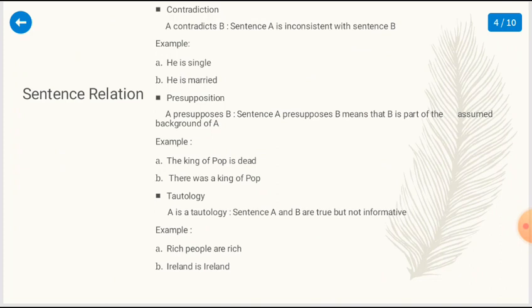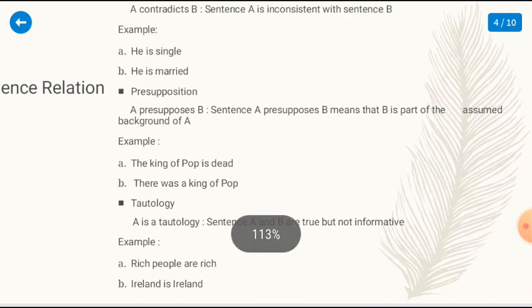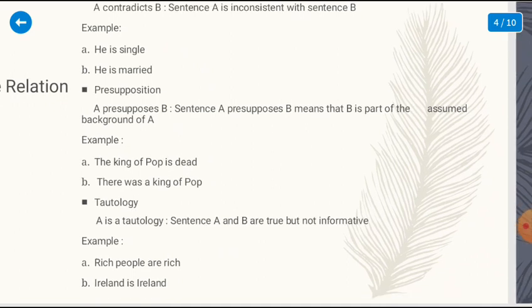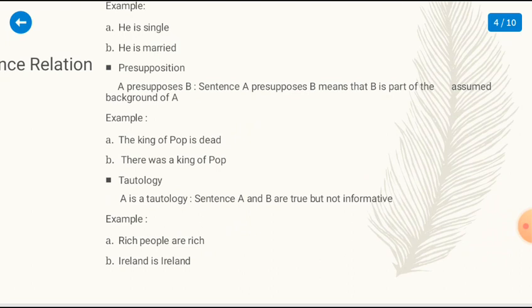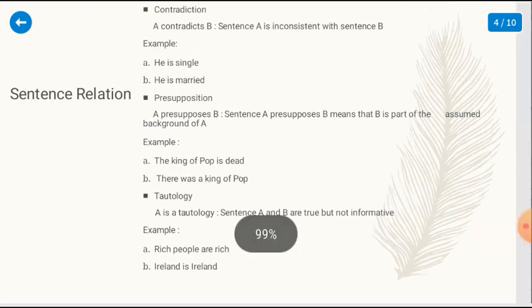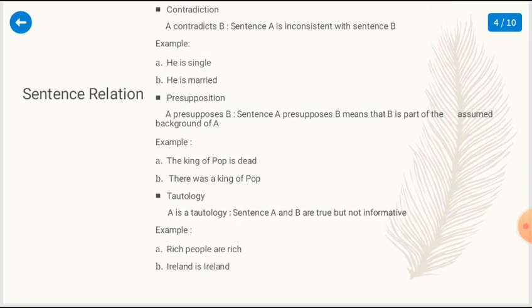And there is presupposition. A presupposes B. Sentence A presupposes B means that B is part of the assumed background of A. For example, A: the king of pop is dead. B: there was a king of pop. From sentence A, we assume the background of sentence B. The king of pop is dead, so B is there was a king of pop.